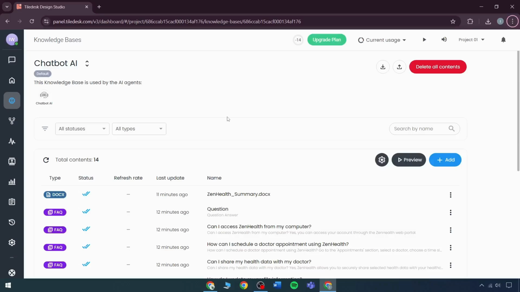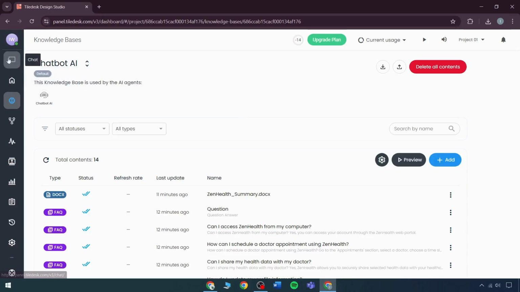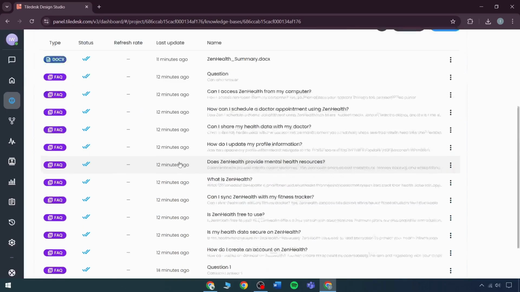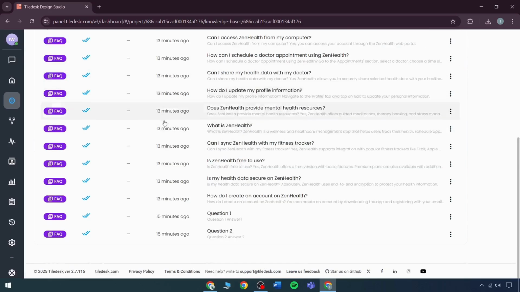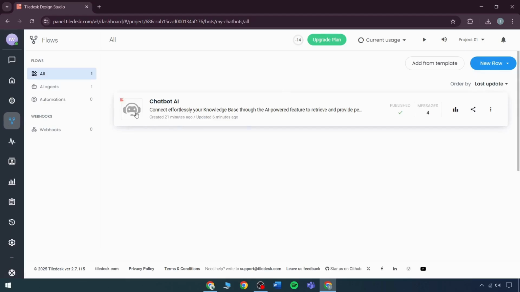Welcome back to the topic that we discussed later in the videos featuring our TileDesk. I will give you a basic introduction of TileDesk. We have included all our knowledge base here. After including the knowledge base, I explained to you all the custom flows and how they are operating and connect effortlessly with your knowledge base.